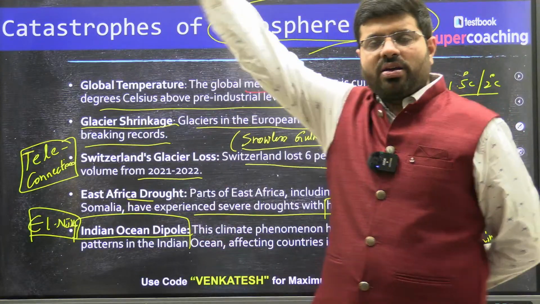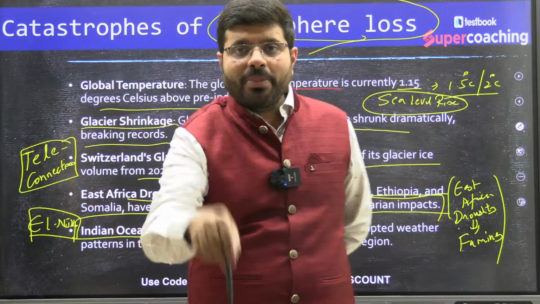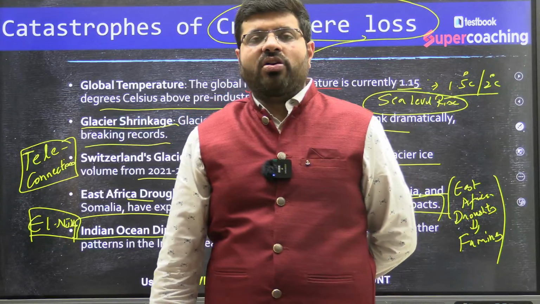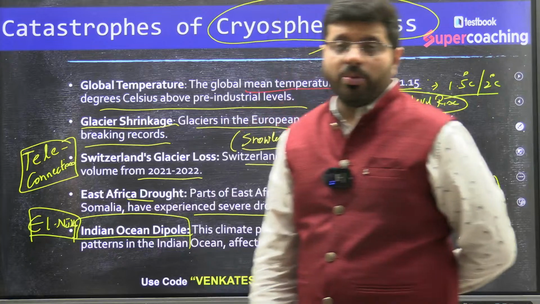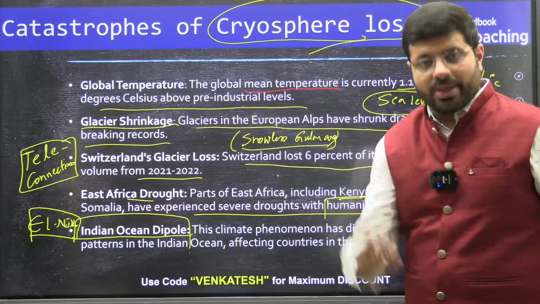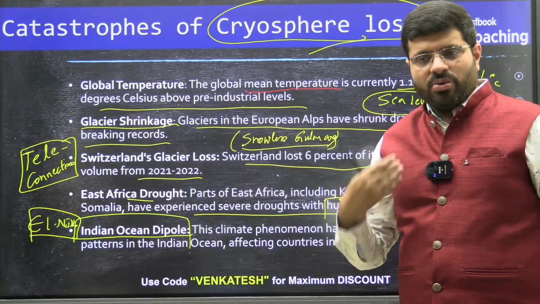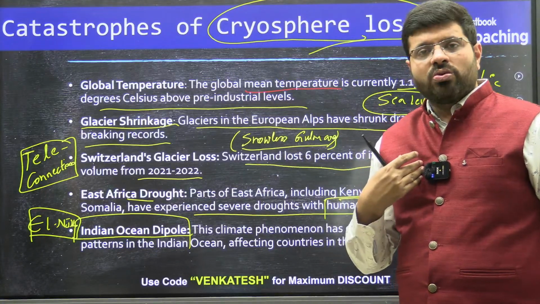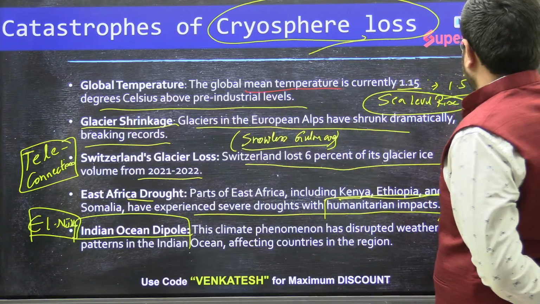So the melting in the regions of, say, Russia will have an impact on us living in different corners of India, isn't it? Right? So such things are very important to understand as part of being a policymaker, so that ultimately you are here to learn and implement what we can do for the people at the ground level, right? That is the catastrophe of cryosphere loss.